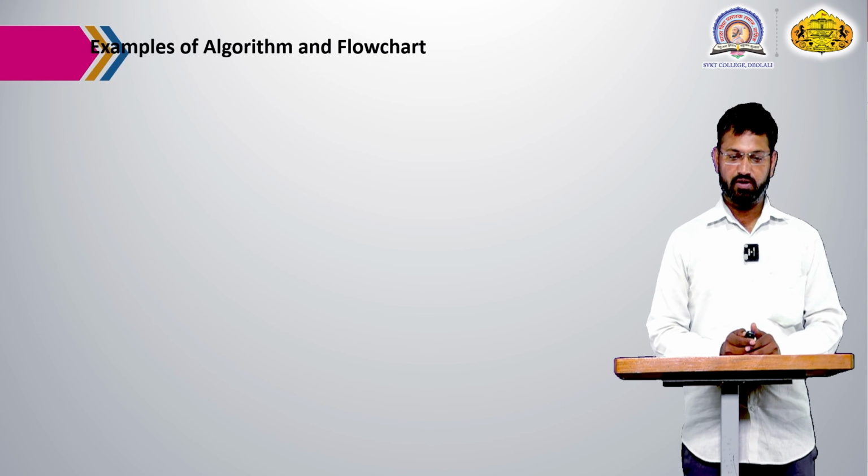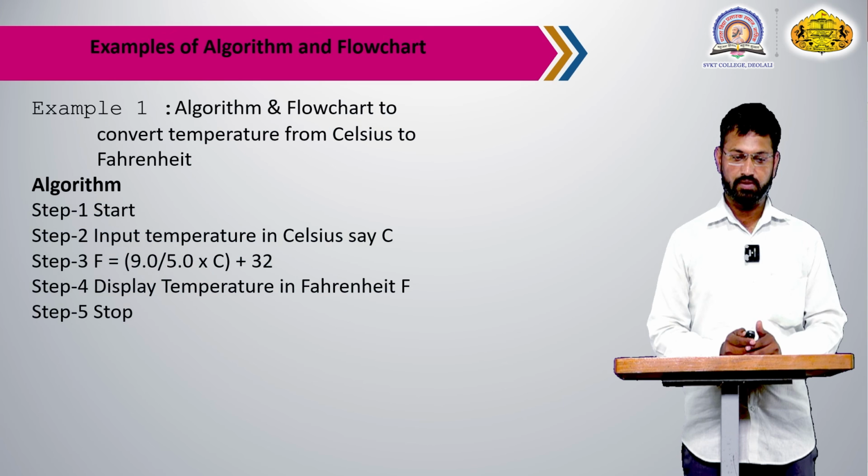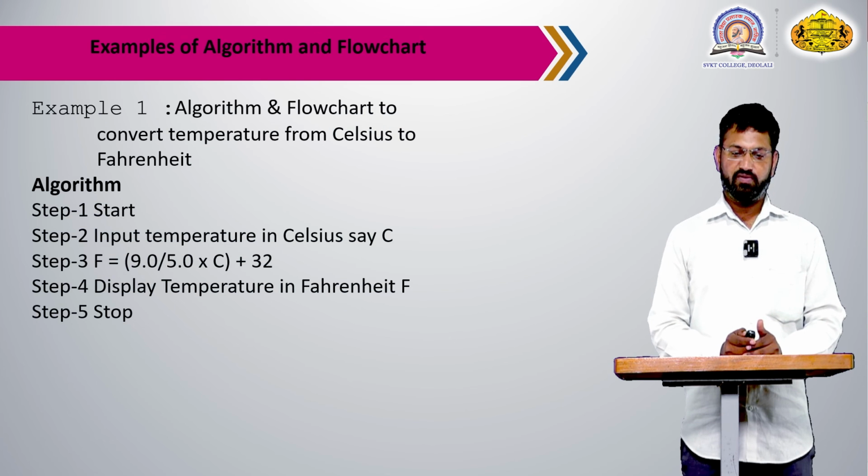Examples of algorithm and flowchart to convert temperature from Celsius to Fahrenheit.